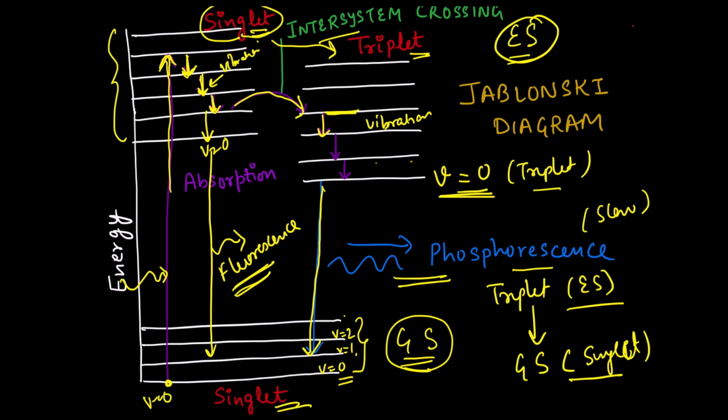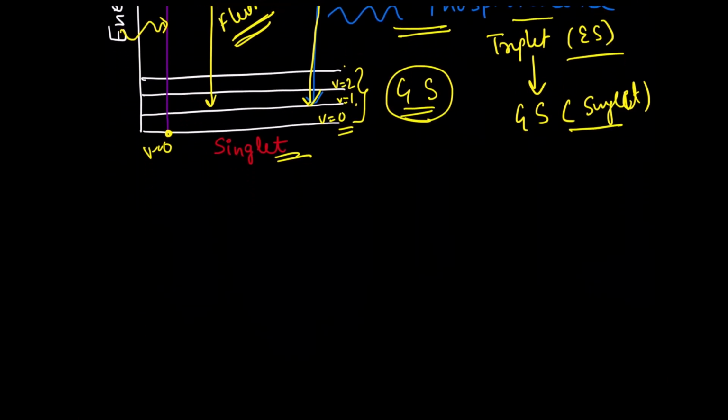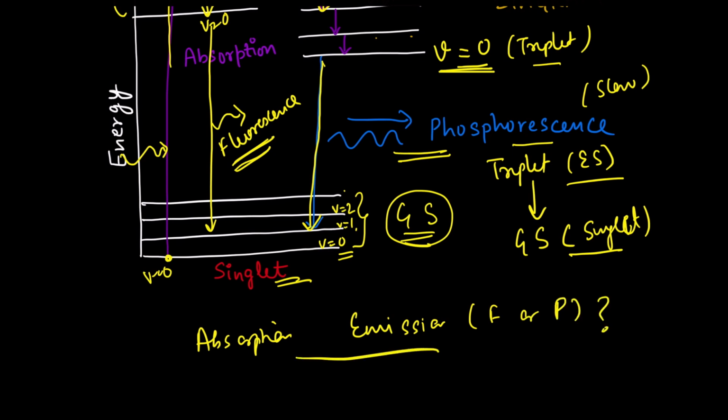Now, if you are able to follow both processes, fluorescence and phosphorescence, let me ask one quick question. Is the energy associated with absorption the same as the energy of the emission process, whether it is fluorescence or phosphorescence? If you think about it, is the energy for the absorption process the same as for the emission process?